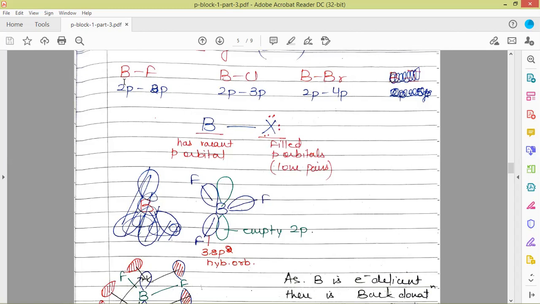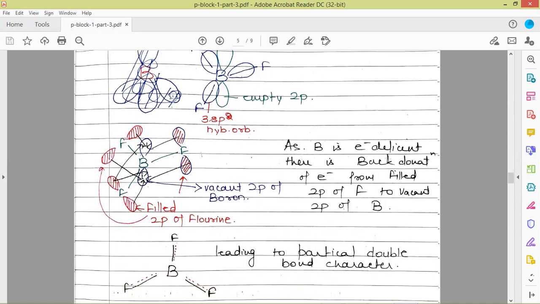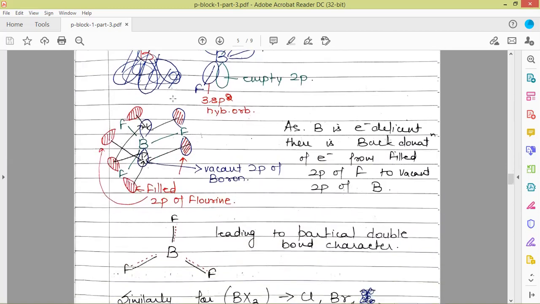The overlap is not going to be that efficient, and electron density is not going to be shifted towards boron to that extent. So the boron of BCl3 and BBr3 are still electron deficient, as this overlap is least in case of the BBr bond. So this boron is most electron deficient, and then comes BCl, and then BF. So the order of Lewis acidic strength has got reversed. So BBr3 is most acidic, then comes BCl3, and then BF3.